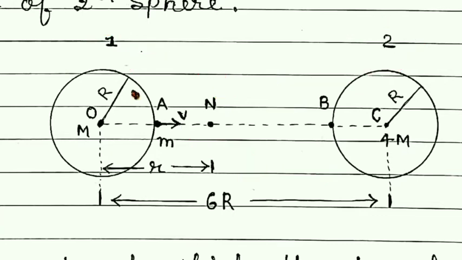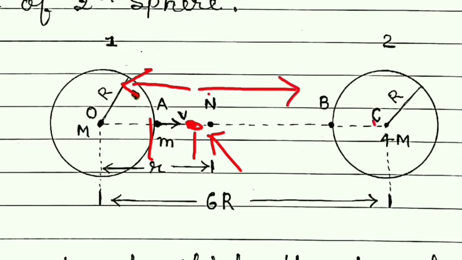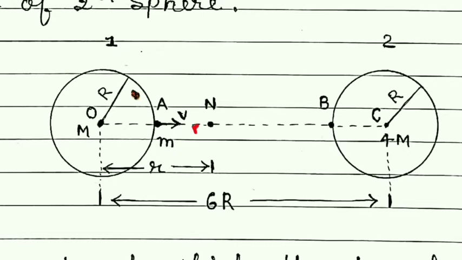Or it may happen that if the object is closer to sphere 1, then the gravitational force by sphere 1 will be more, because here the distance is less, and the gravitational force on this object due to the second sphere will be less, as the distance between these two is quite large. So the object can move towards sphere 1 also.